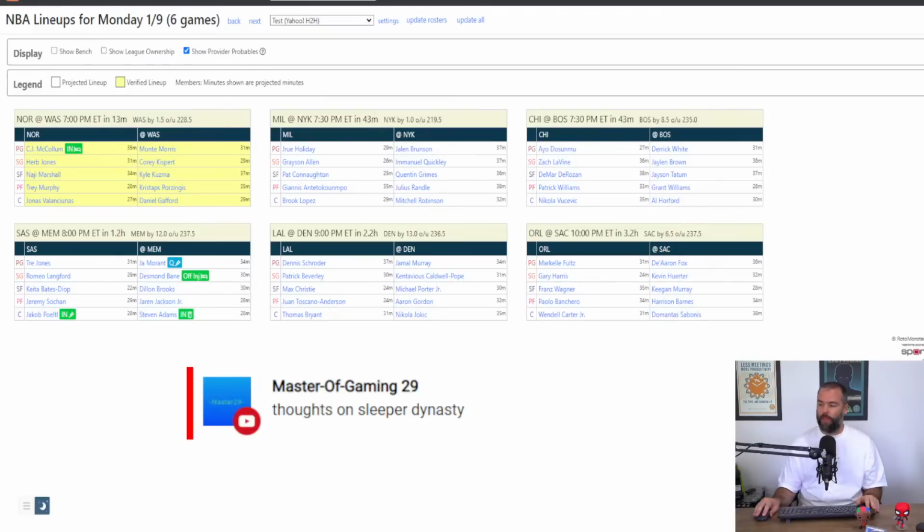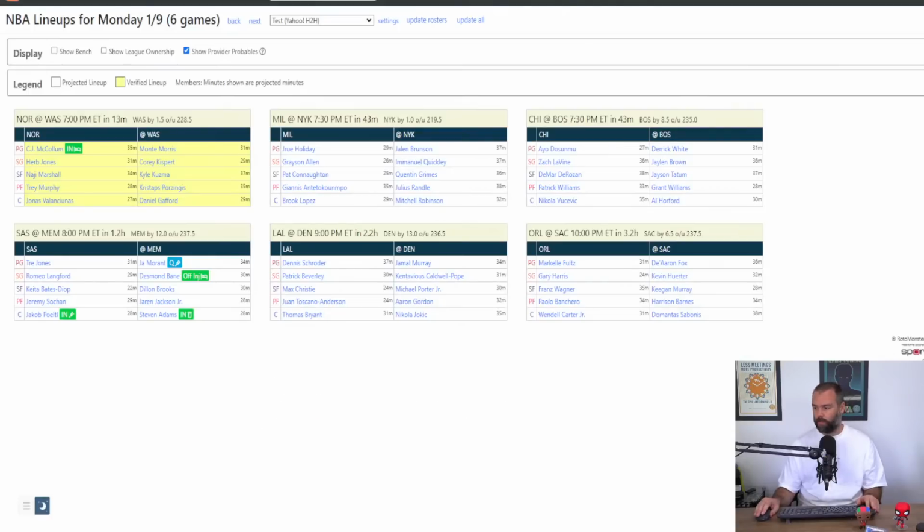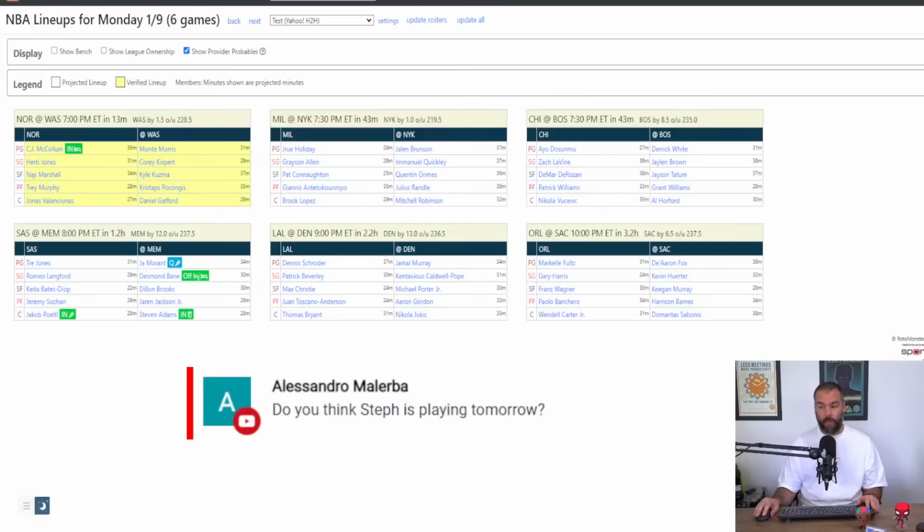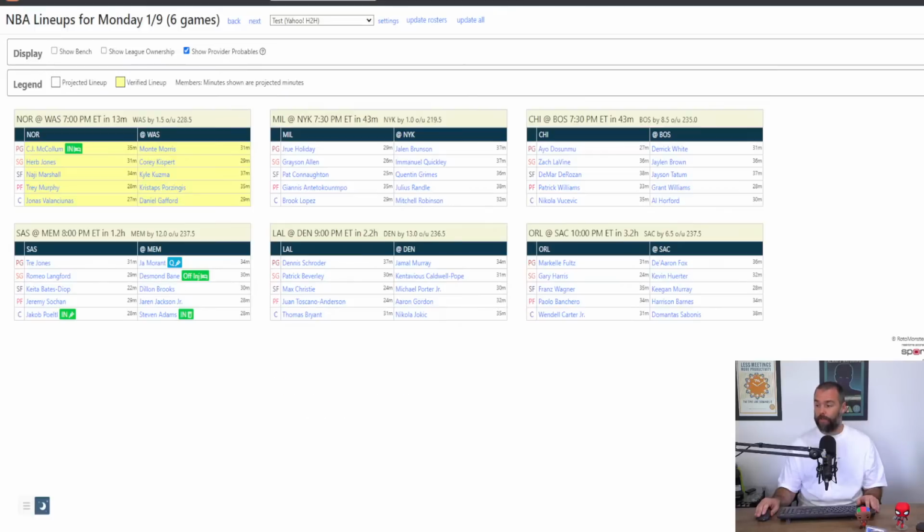Hardy has been decent with field goals and threes, yes, but I don't expect those field goals to stay at that level. Threes, sure. Do I think Steph is playing tomorrow? It definitely seems like it, doesn't it? They said he's probably going to be probable, but then they did list him as questionable. But it looks like he's going to play, which is pretty crazy.